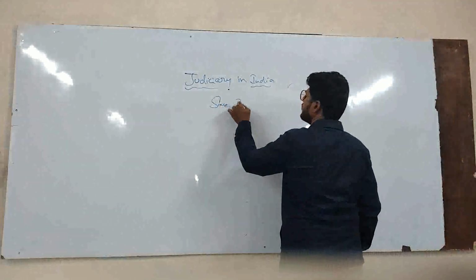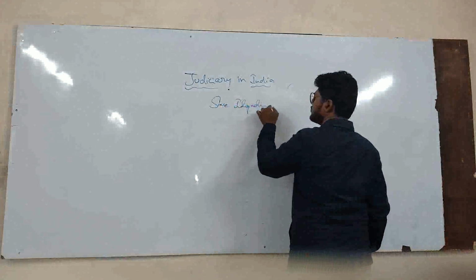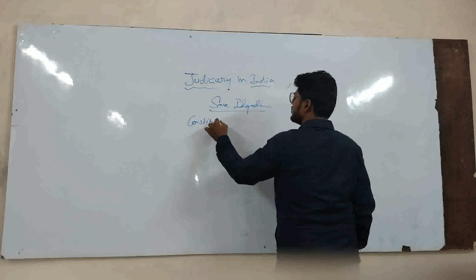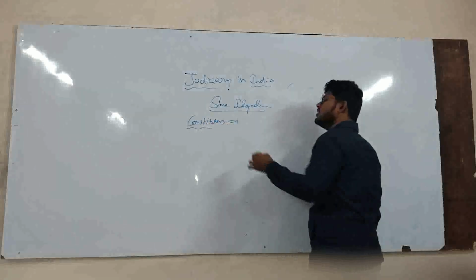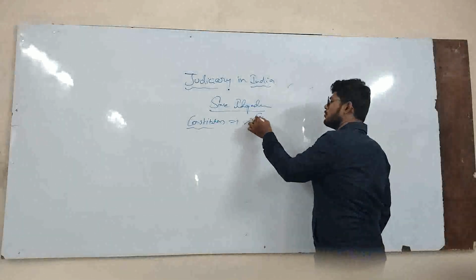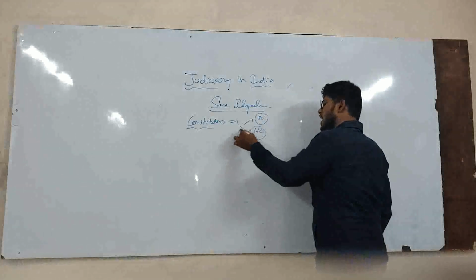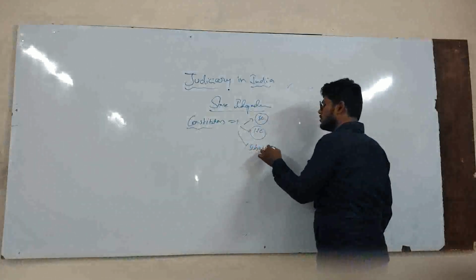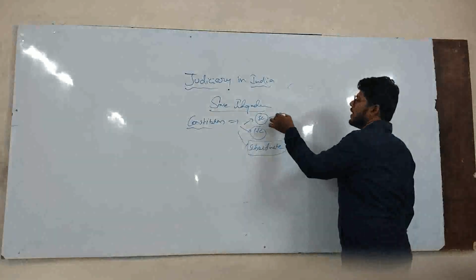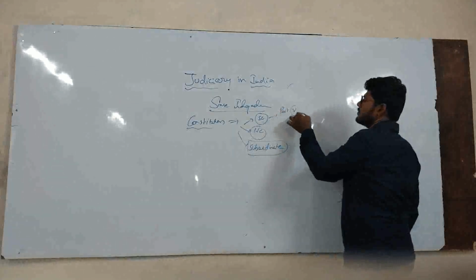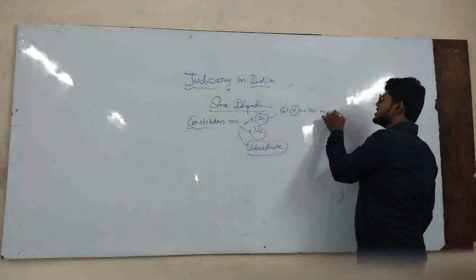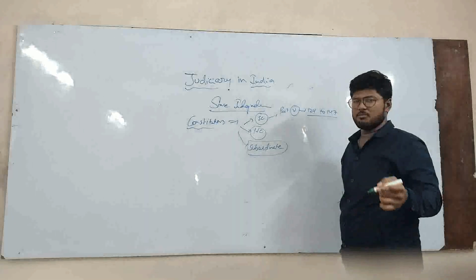Since independence, the Constitution of India, or the constitutional makers, have included the various aspects of the judiciary, that is the formation of the Supreme Court, High Court as well as subordinate courts. Regarding the Supreme Court, it was mentioned in Part 5, that is the Union Executive, from Articles 124 to 147. And number two, that is High Court.